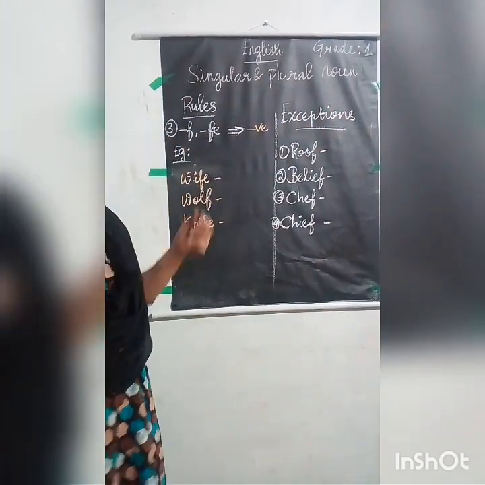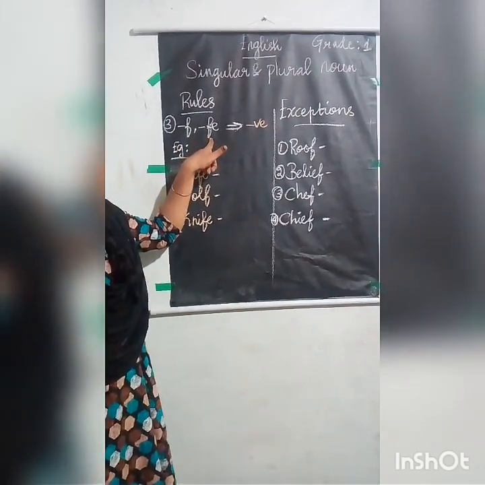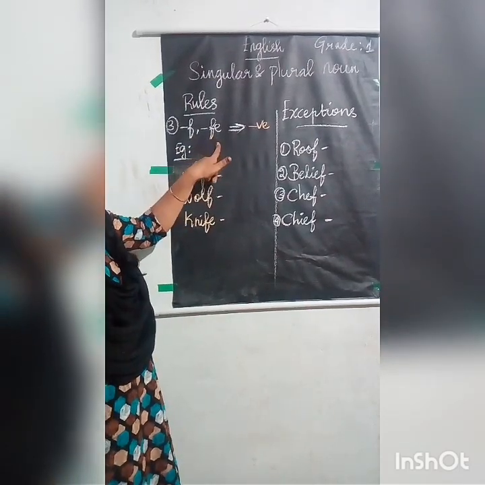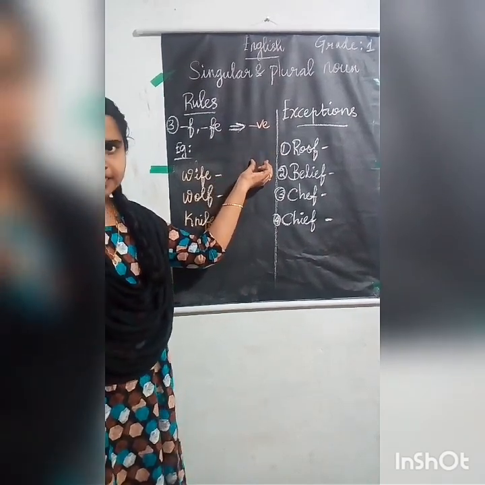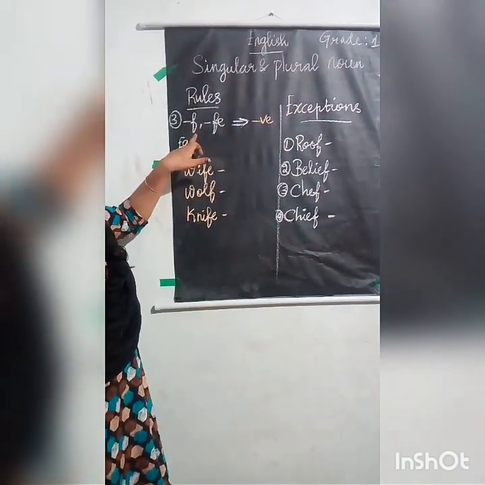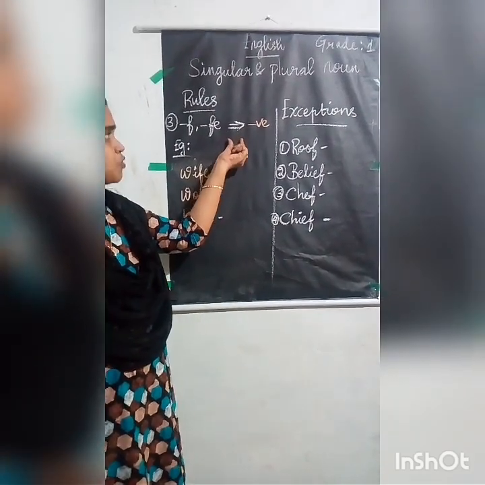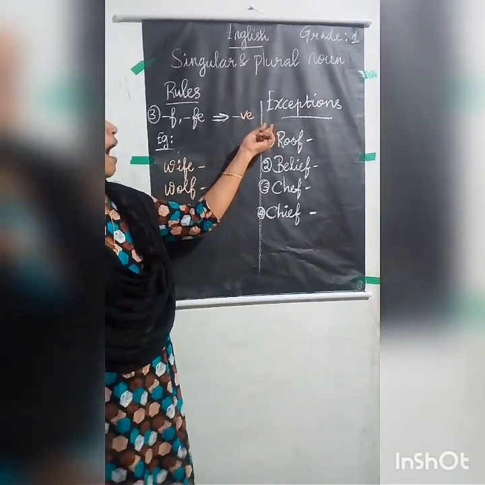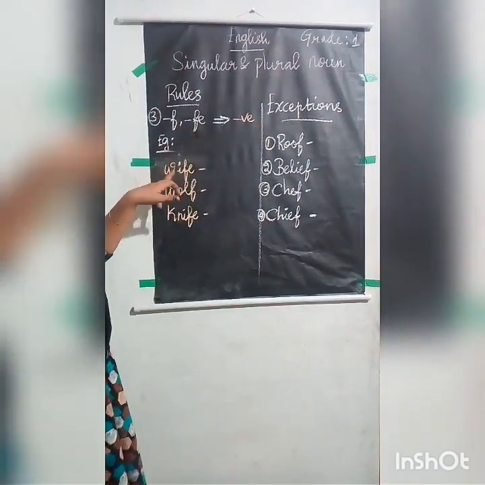The third rule is, in the singular noun, if it ends with f or fe, I will listen again, f or fe, you have to write ve and then you have to write s to make it as a plural. So if the singular noun ends with f or fe, what you have to do is, you have to write first ve and then you have to add s to make it as a plural noun. Okay. So now I have given some examples.